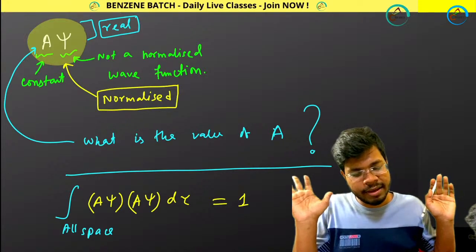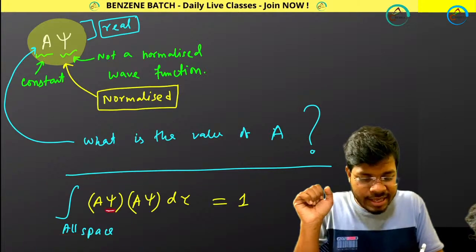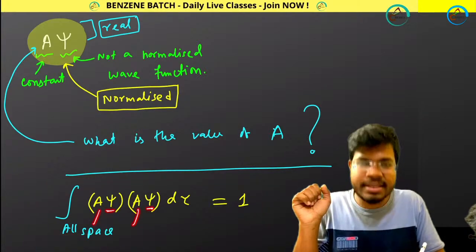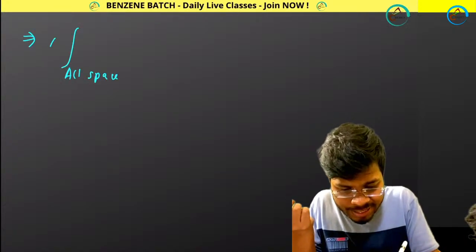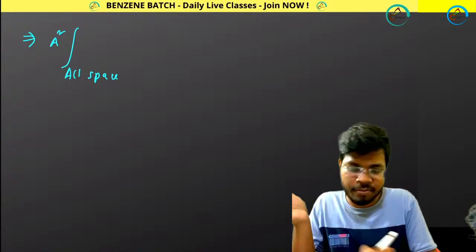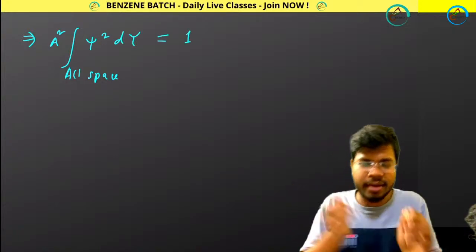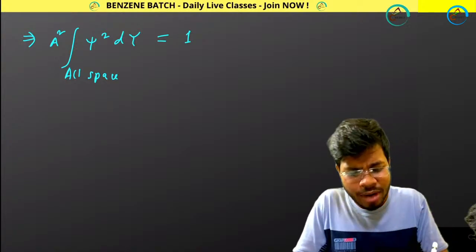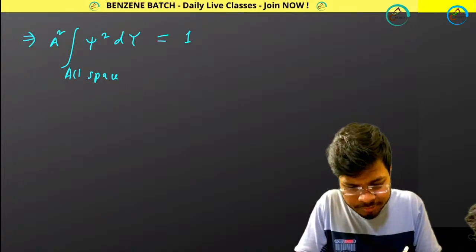Now look at this equation. In this equation, psi is your wave function and a is a constant. So can I write this expression in this way? Over all space, taking a square out, it is a squared times integral of psi square d tau equals 1.